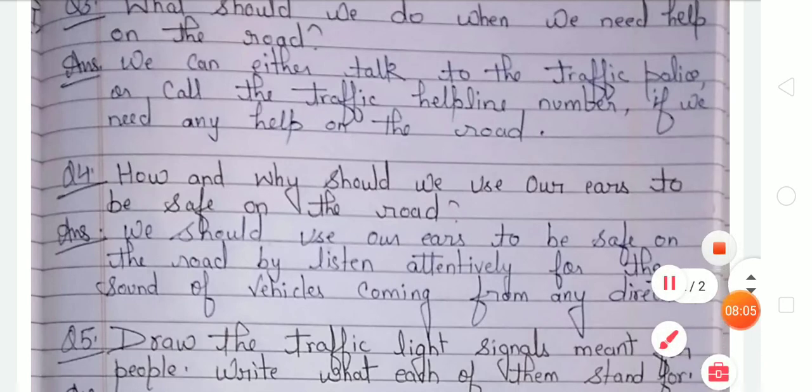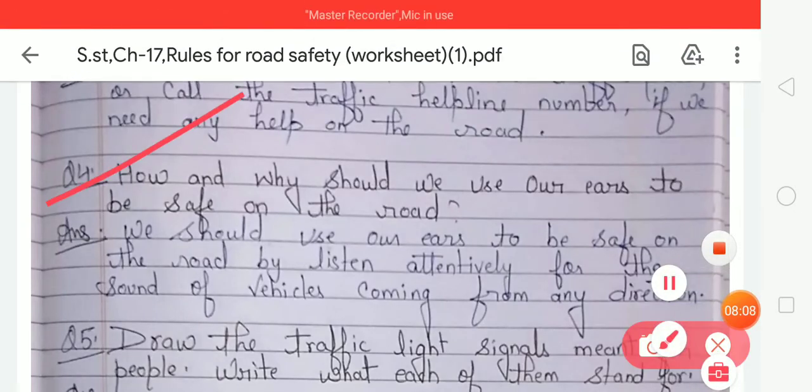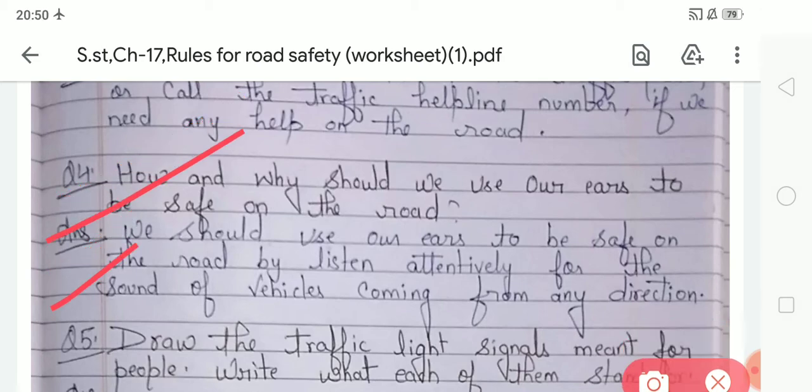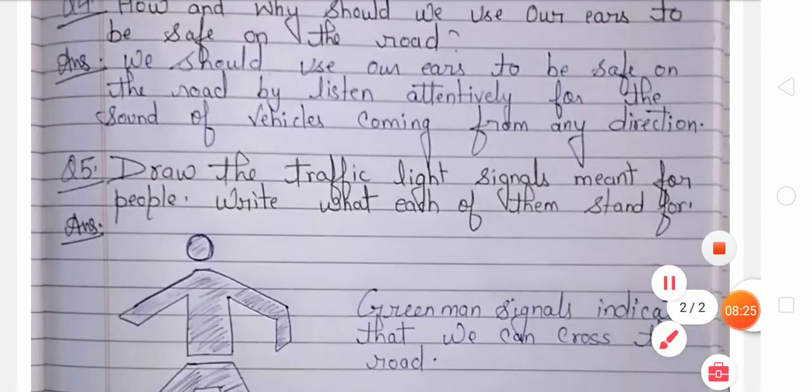Look at question number 4. How and why should we use our ears to be safe on the road? So your answer is, we should use our ears to be safe on the road by listening attentively for the sound of vehicles coming from any direction. Now look at question number 5.